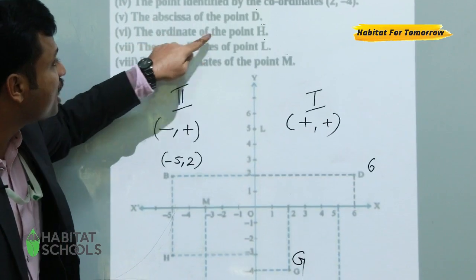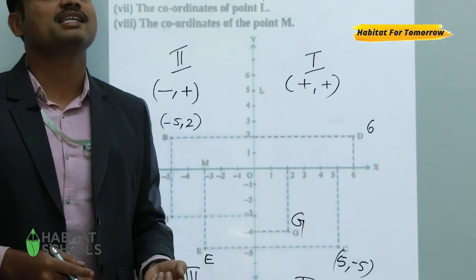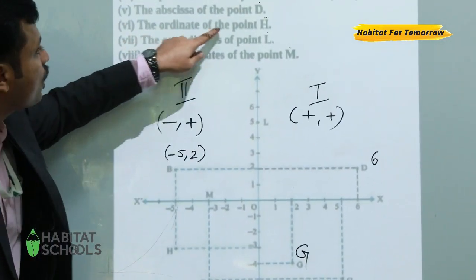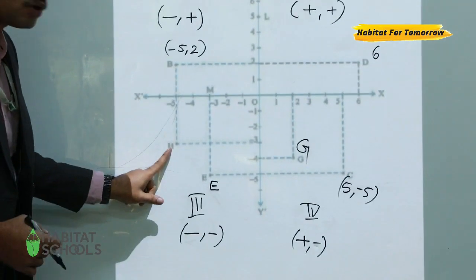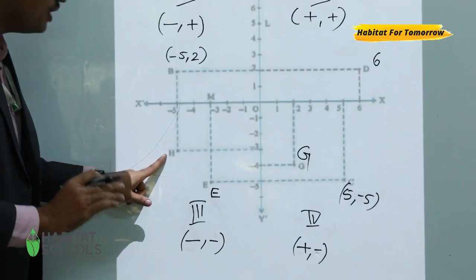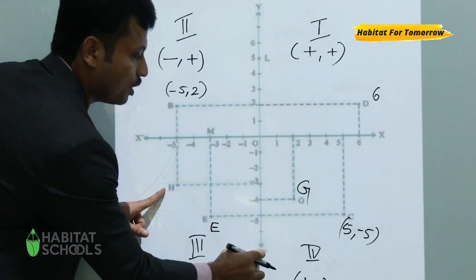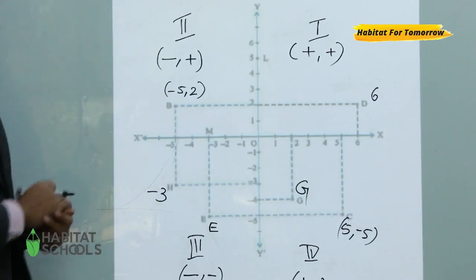Comes to the next question. The ordinate of the point H. What is the other name of ordinate? Y coordinate. So we need to check the ordinate of the point H. H is in which quadrant? Third quadrant. So ordinate means which axis only we need? Yes, this one, the y-axis only we need. So here we can write minus 3.